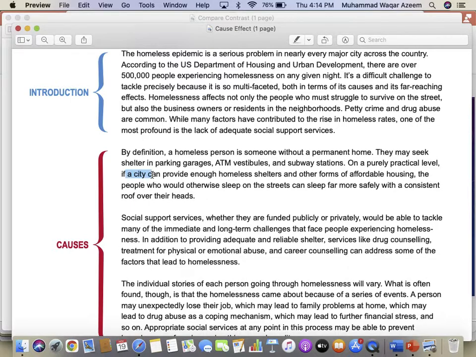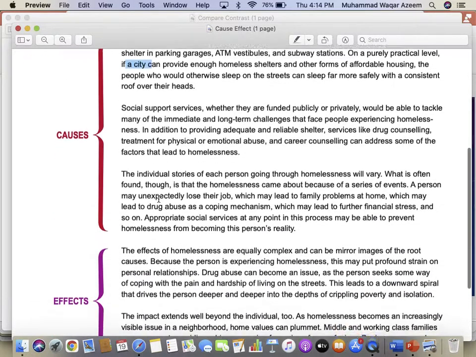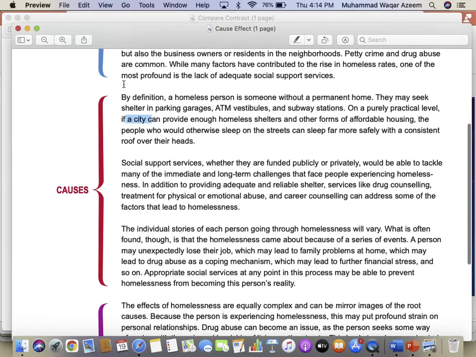But the first cause, I think partly what you are pointing out is correct. The first cause is the government itself, because the government is not making the houses affordable. That is why people are homeless. Okay, let's move to the effect. Now, look, it is very well organized.